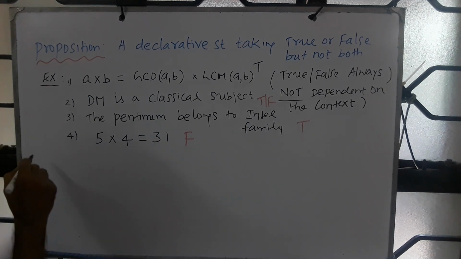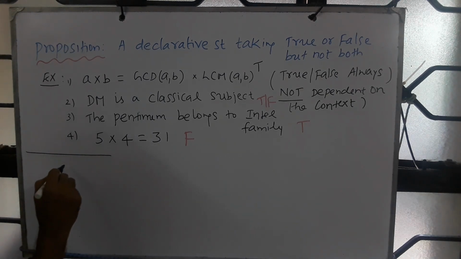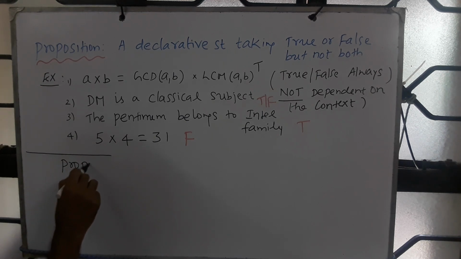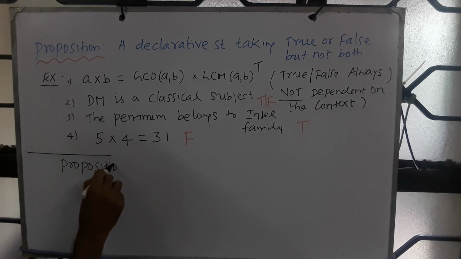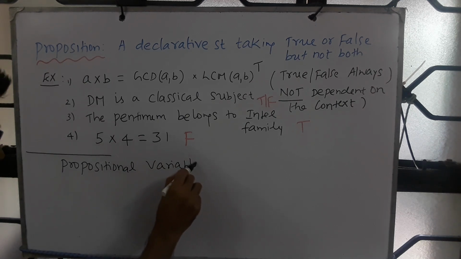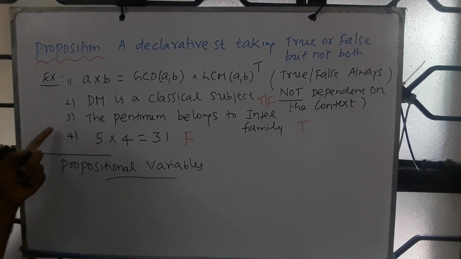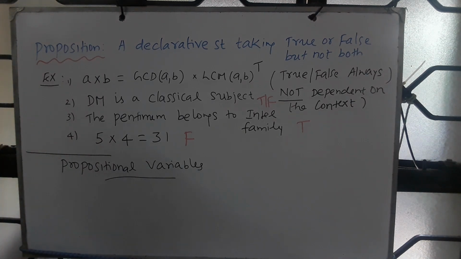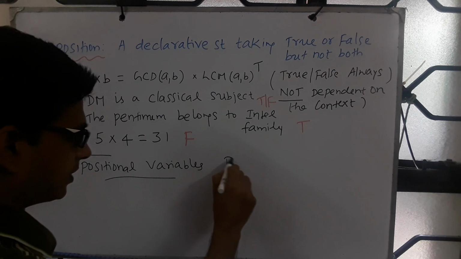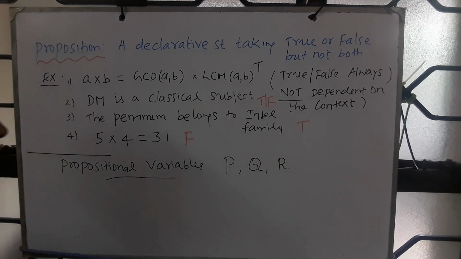So I will bring in the first level of abstraction. I'll bring in something called variables, in particular propositional variables. So I don't want to write things like this. Instead, I want to use labels P, Q, R, and so on.